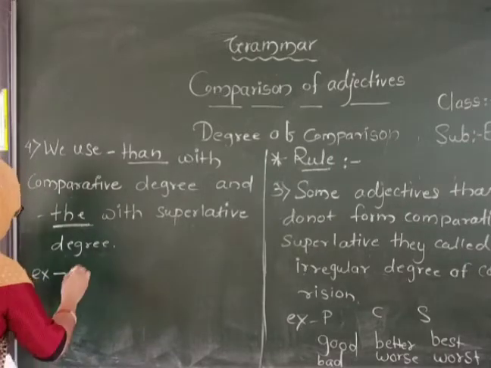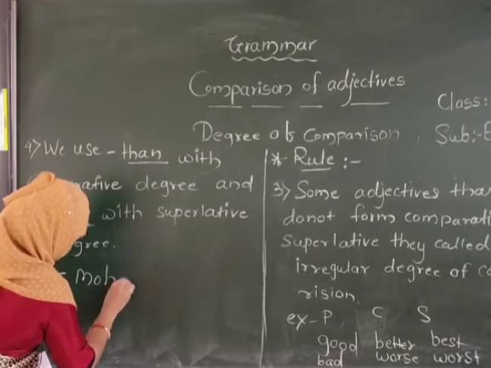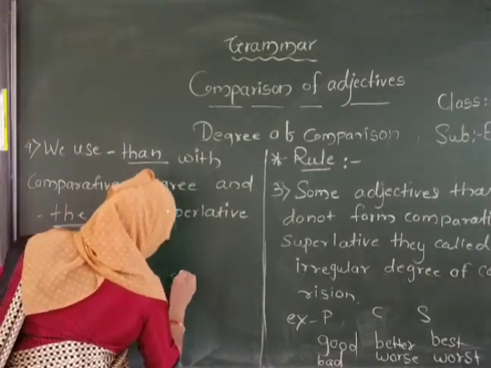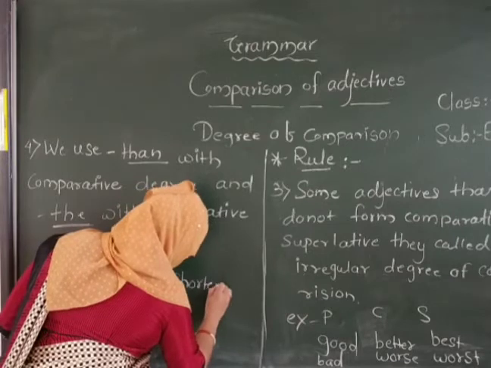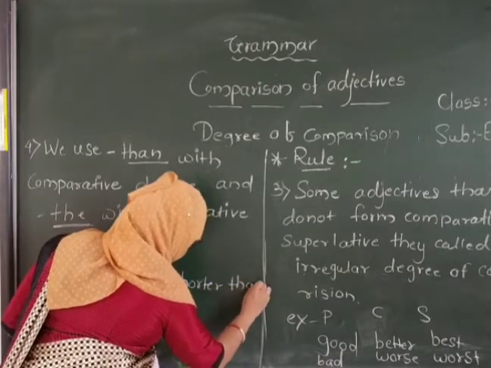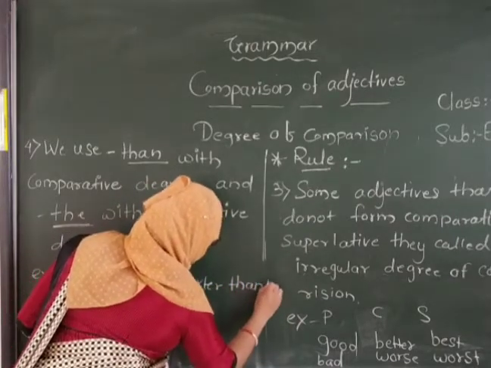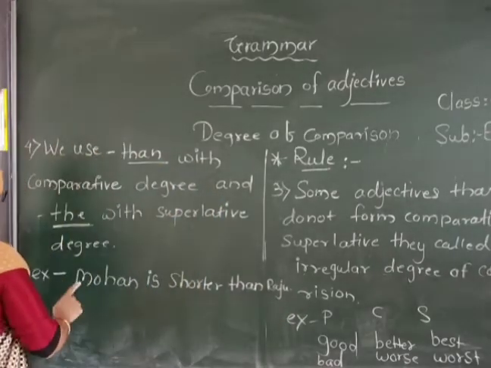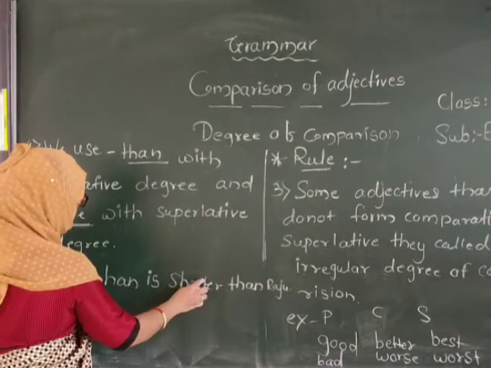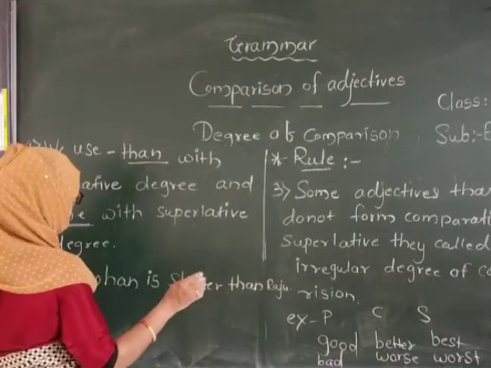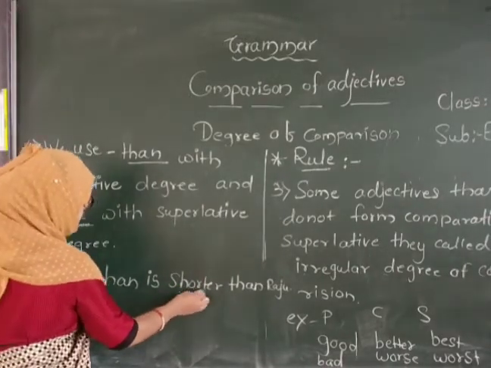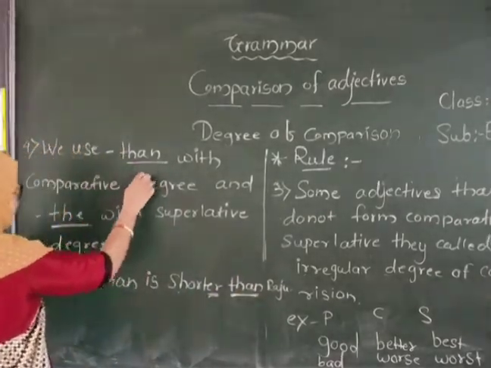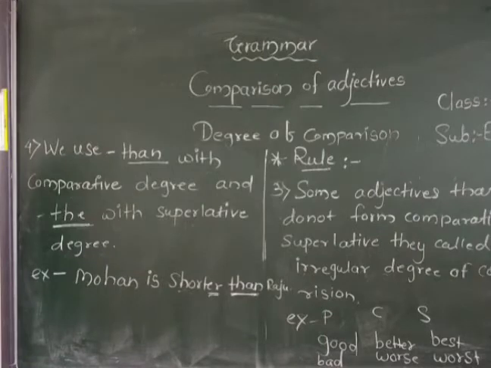Mohan is shorter than Raju. So here we use shorter, adjective plus ER, then the word than is used, because it is the comparative degree.